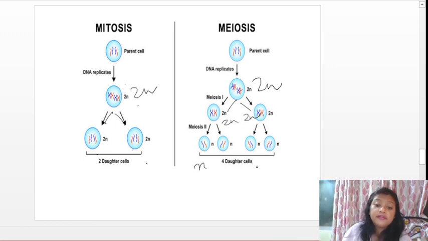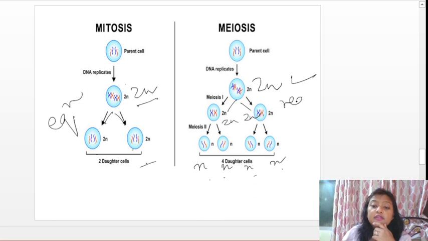This is what I was telling you in my previous slide, that 4 daughter cells are formed with n number of chromosomes. Understood this? Remember, 2n is reducing to n, and here 2n to 2n. Therefore this is known as equational division, and this is known as reductional division.